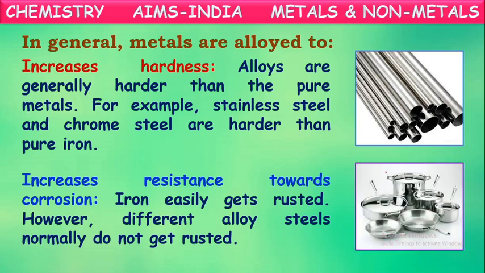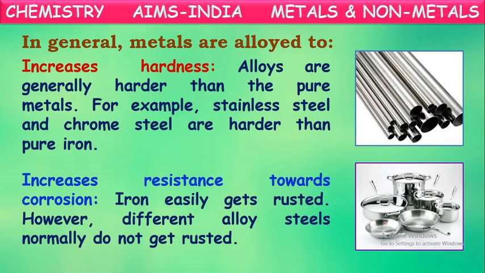See here, some stainless steel vessels are there which we use generally in our homes for cooking purpose. They won't get rust even if you use them for years, isn't it? Why don't they get rust? These are not made from pure iron. They are alloyed steels, that we can say stainless steel articles. In that, iron is alloyed by mixing with some other metals like nickel, chromium and these all.